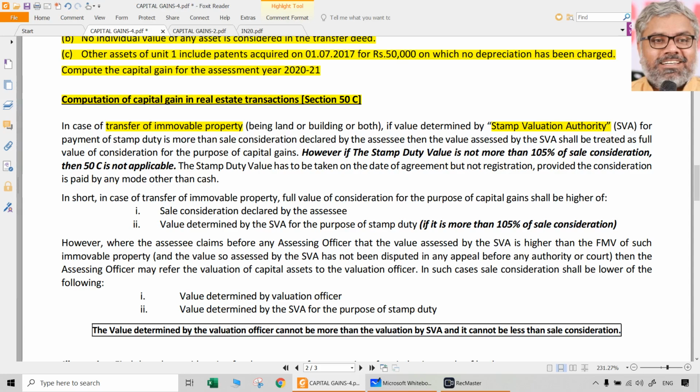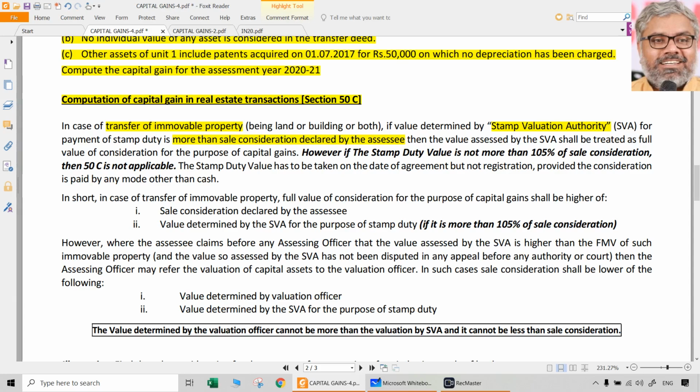Why is that calculated? For the purpose of payment of stamp duty. If the stamp duty valuation is more than the sale consideration declared by the SSE, then whatever the value that is assessed by the stamp valuation authority shall be treated as if it is the full value of consideration for the purpose of capital gains.